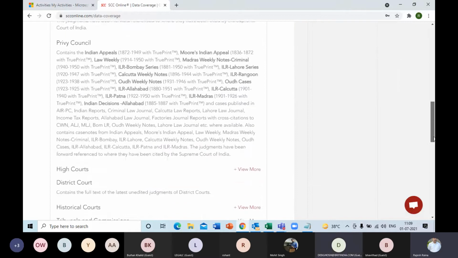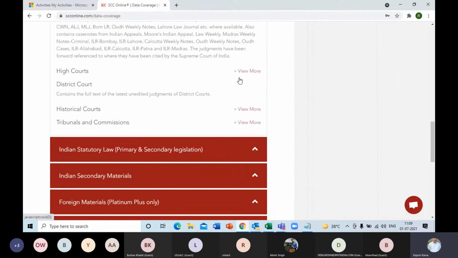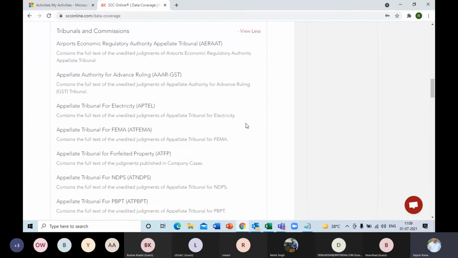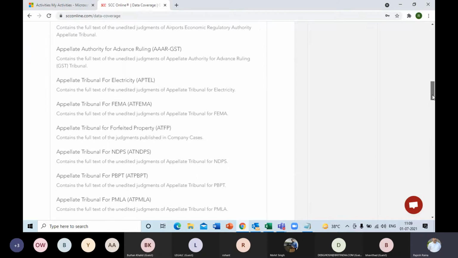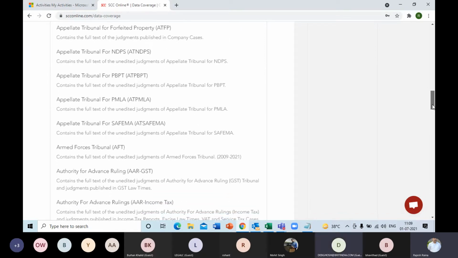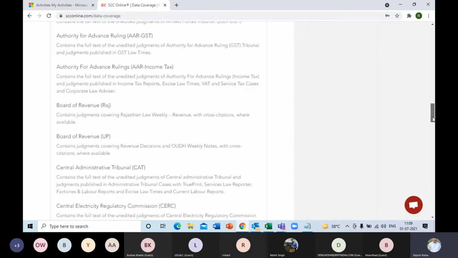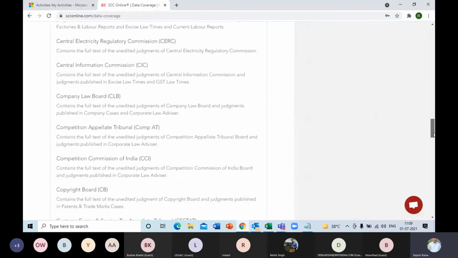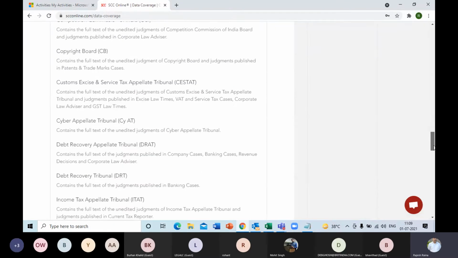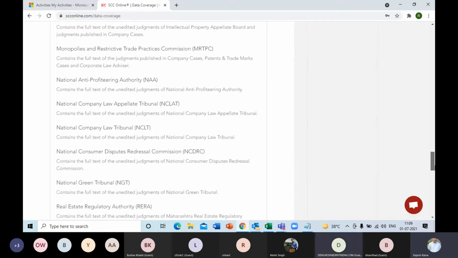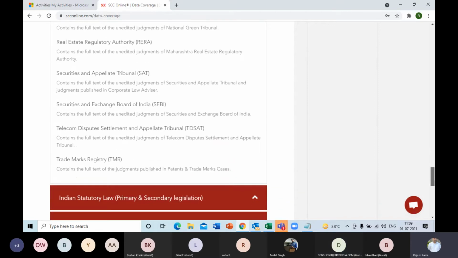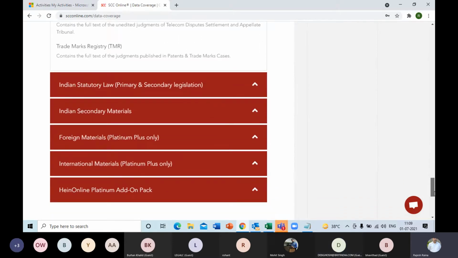As I scroll down, I can see the high courts. All the high courts are available to you, along with some select landmark judgments from the district courts. We have historical courts before independence, and the tribunals and commissions, including your APTEL, ATBPT, ANCLAT, ITAT, CAT, CERC, CIC, CESTAT, DRAT, MRTPC, NCDRC, RERA, TRAI, etc. So all those tribunals and commissions are there.